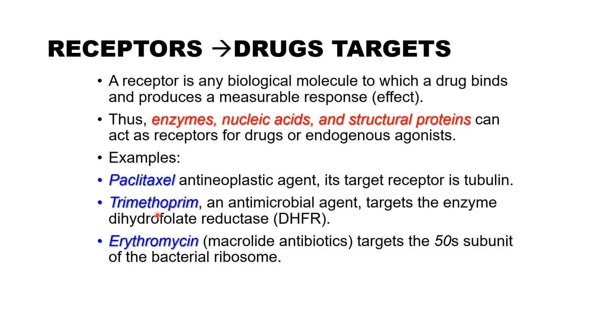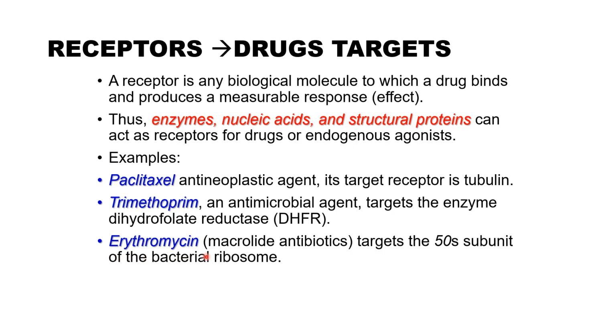Trimethoprim is an antimicrobial agent that targets the enzyme important for the synthesis of bacterial pyrimidine, by inhibiting the enzyme dihydrofolate reductase, and then it reduces the synthesis of an important element for the synthesis of bacterial DNA, which is pyrimidine.